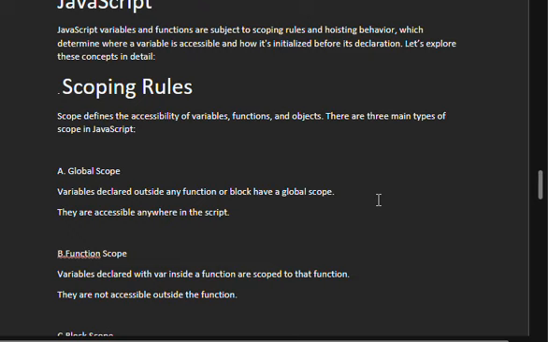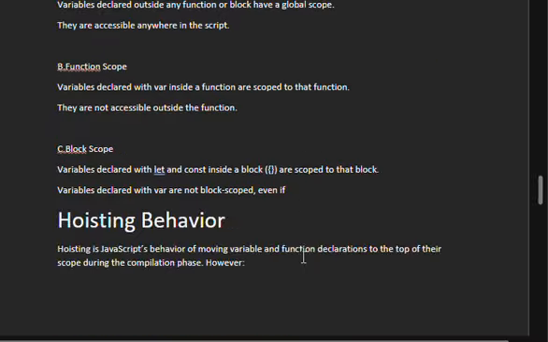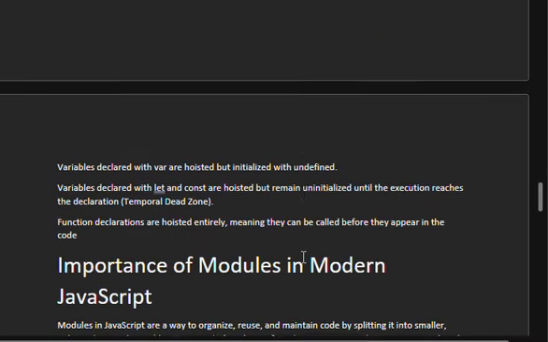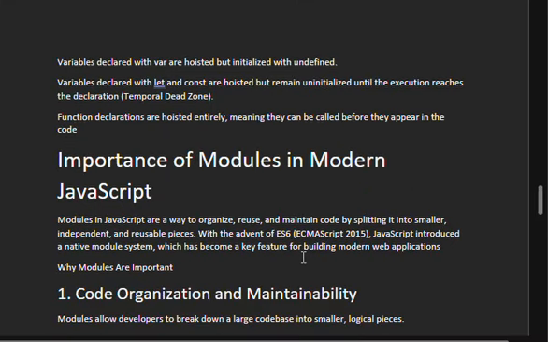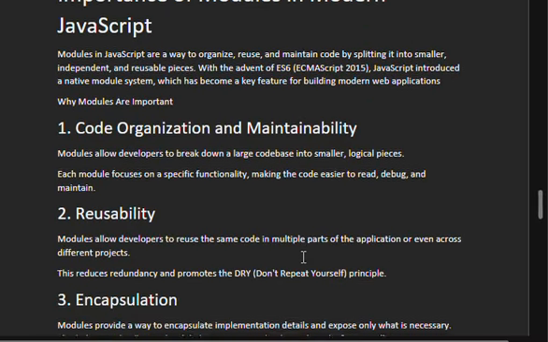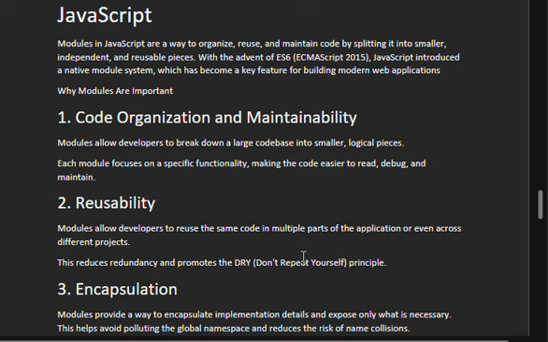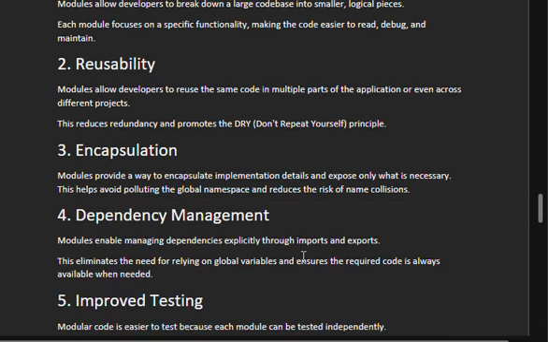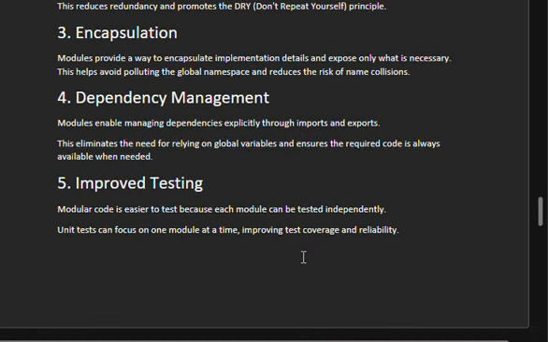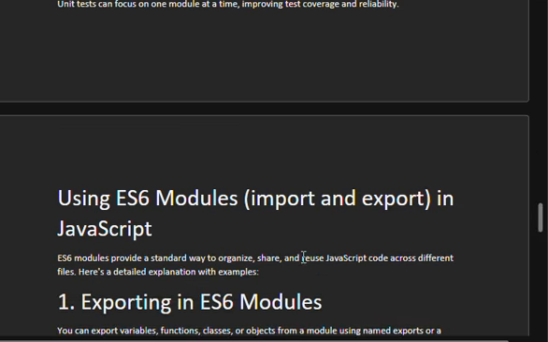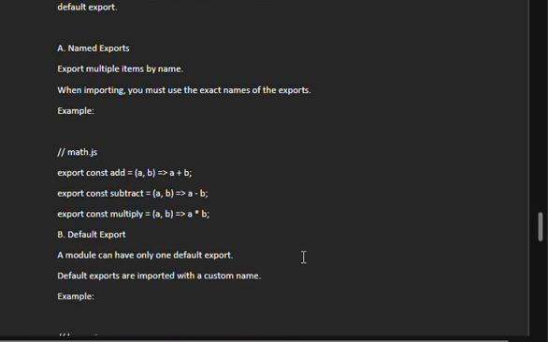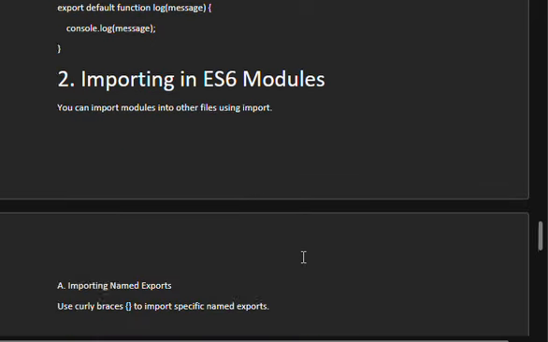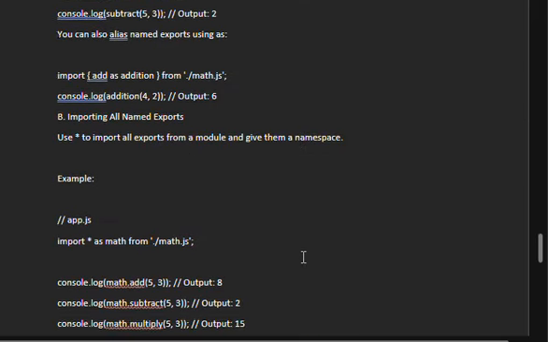To discuss scoping rules: global scope, function scope, and the importance of modules in modern JavaScript: code organization and maintainability, reusability, encapsulation, dependency management, improved testing, etc. Using ES6 modules, exporting in ES6 modules, how it exports. Next one, importing in ES6 modules, etc.